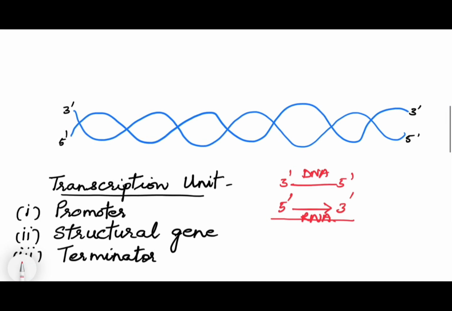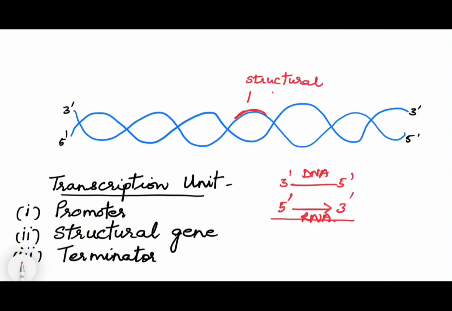Now, if we consider this DNA molecule, the transcription unit has three parts. First, the portion of DNA, or the DNA sequences that will form messenger RNA, is known as the structural gene.